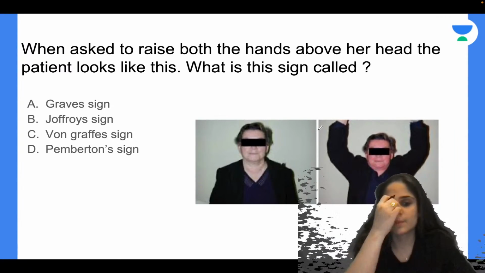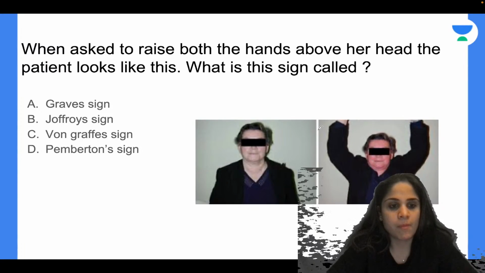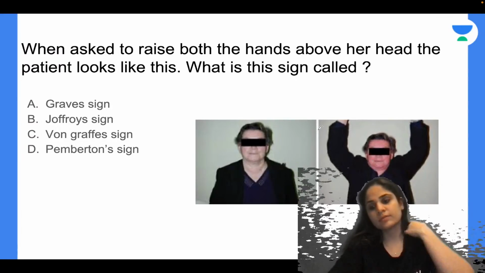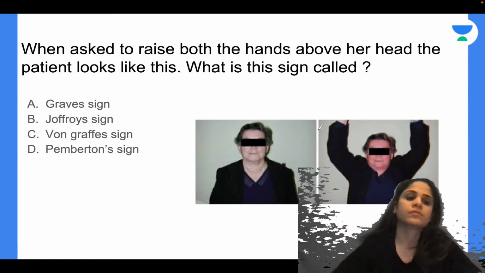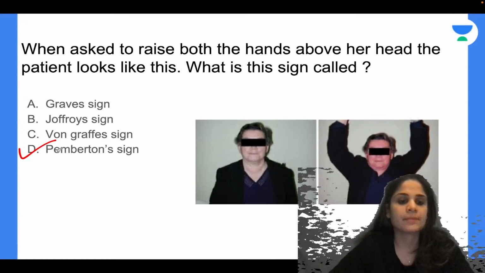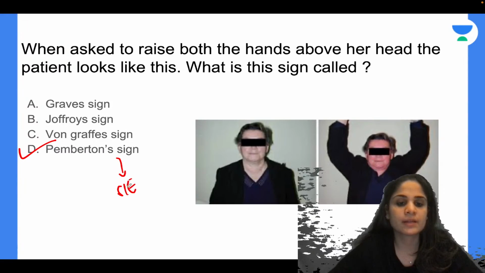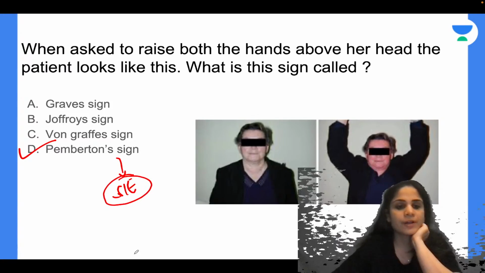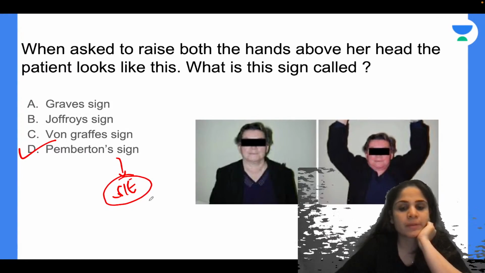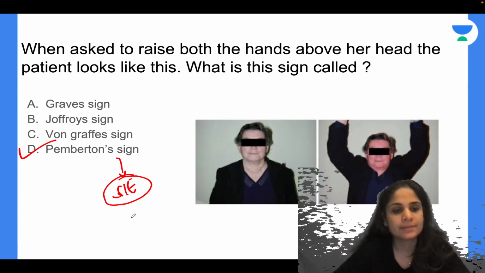Okay, Sapna is saying this is Pemberton sign. Any other answers? KGB is saying Pemberton sign. Okay, everyone is saying Pemberton sign. Alright, absolutely correct. All of you are right. This is called the Pemberton sign. Now tell me, what is the side effect of the Pemberton sign? Is it safe for me to do the Pemberton sign? And if yes, why? If no, why?